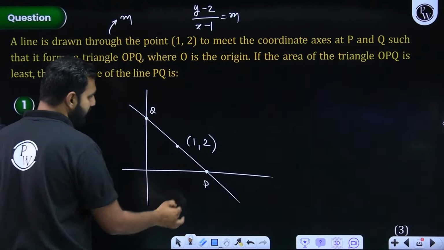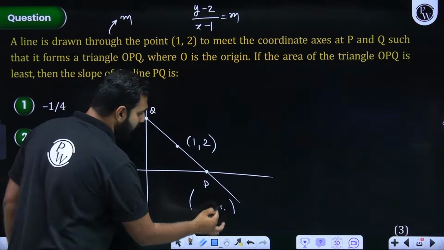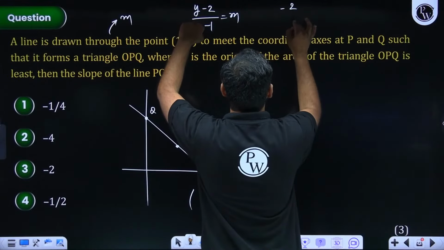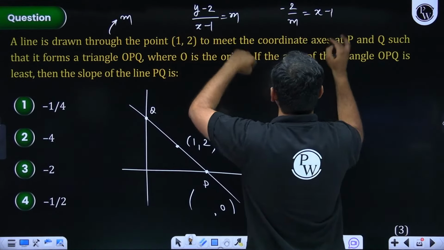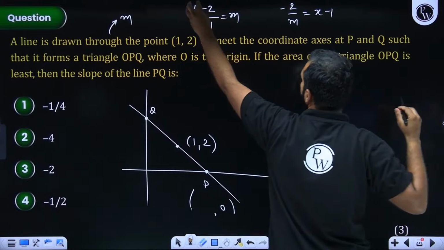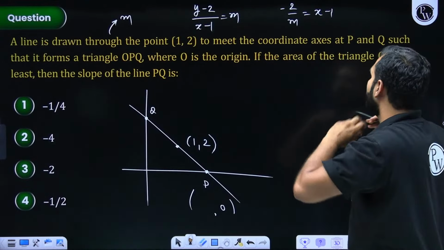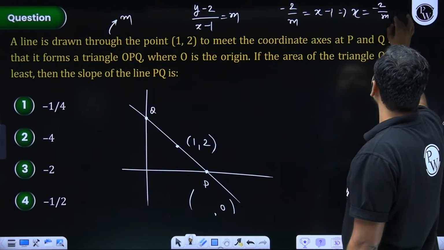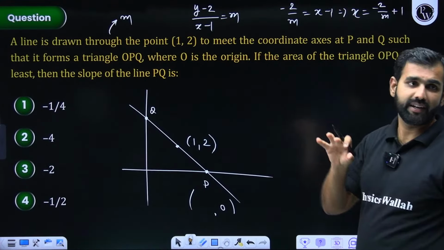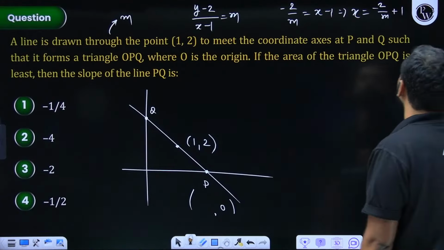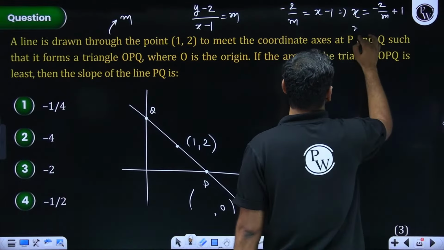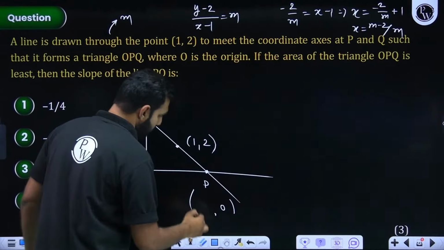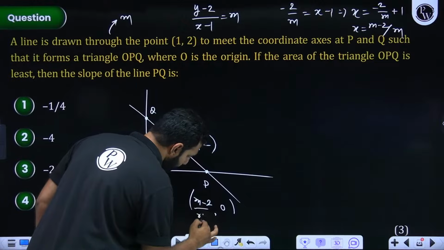If it meets the x-axis at P, its y coordinate will be 0 here. So if I substitute y by 0, minus 2 by m will be equal to x minus 1. I'm replacing y by 0, so it is minus 2 by m is equal to x minus 1. If I push this 1 there, x is equal to minus 2 by m plus 1. Correct me if I'm wrong. So it should be m minus 2 upon m. So this point P will be m minus 2 upon m.